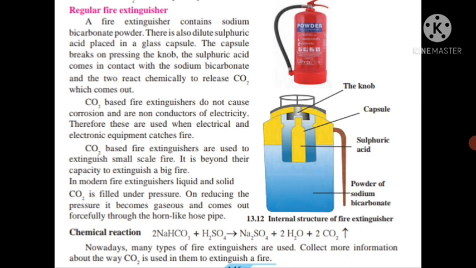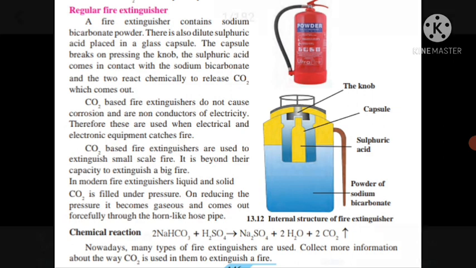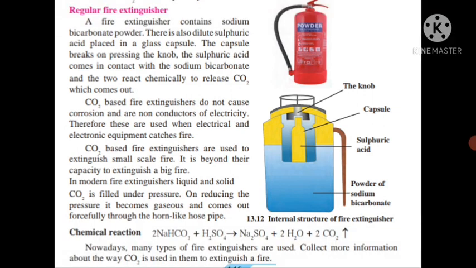CO2 based fire extinguishers are used to extinguish small scale fires. It is beyond their capacity to extinguish a big fire. This extinguisher can be used for small fires, but not for big fires. In modern fire extinguishers, liquid and solid carbon dioxide is filled under pressure. On reducing the pressure, it becomes gaseous and comes out forcefully through the horn-like hose pipe. In this way, this regular fire extinguisher works.